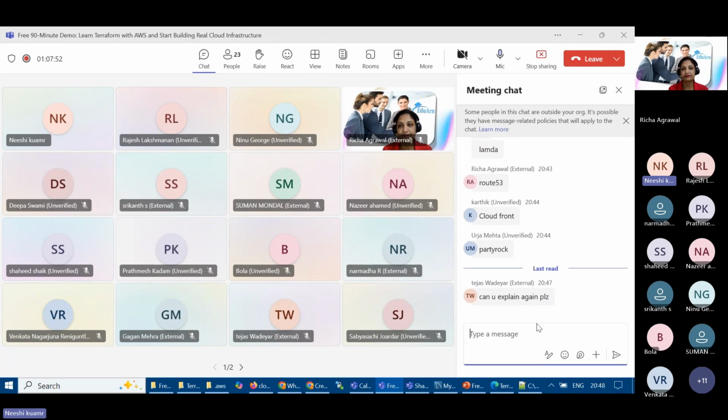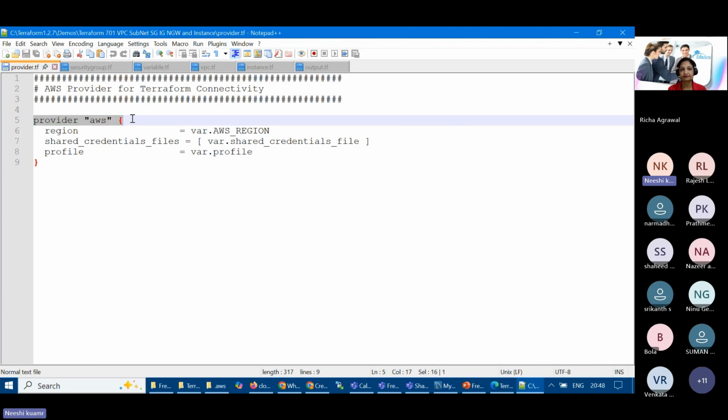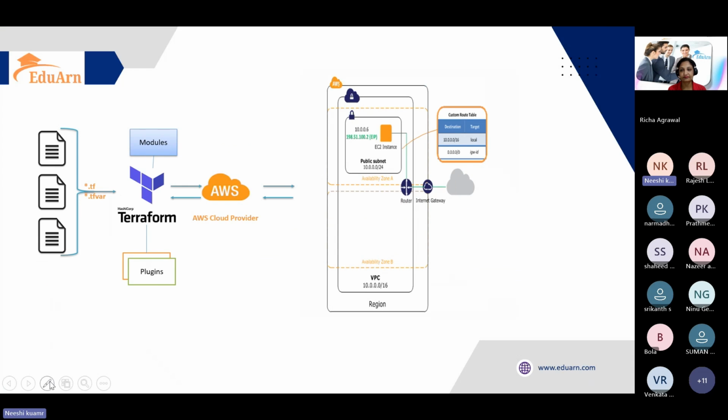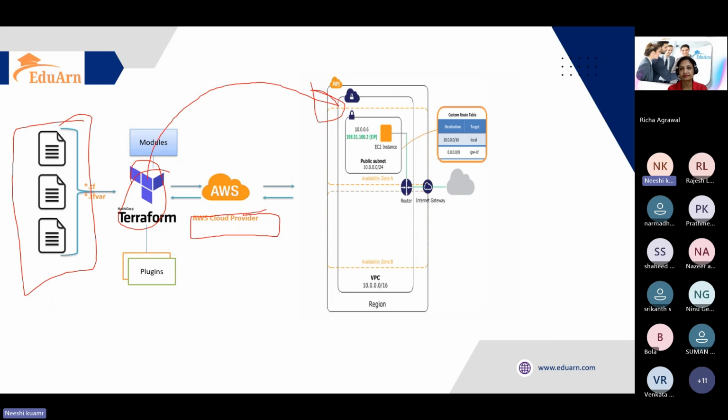Yeah, sure. Tejas, it's really appreciated that you are asking. This provider is nothing but a bridge between. Let me draw it here. So now in this architecture, we are writing the code, right? And in between, Terraform is the worker. But how will Terraform know that it has to do something in AWS? This provider is going to help it out. So this provider is the bridge between Terraform and the respective cloud, right?